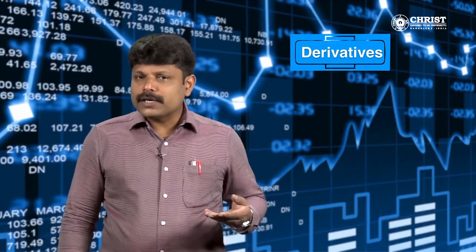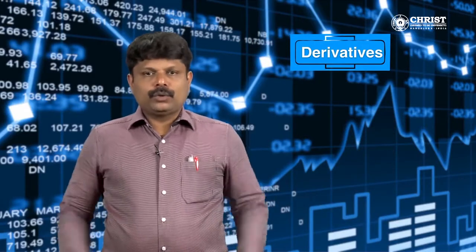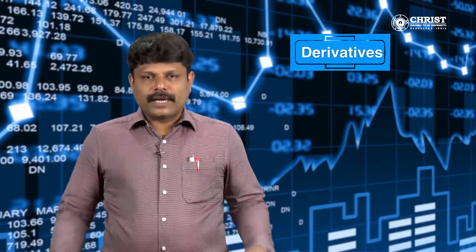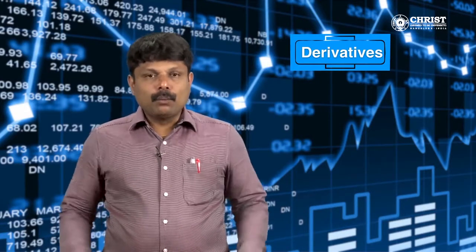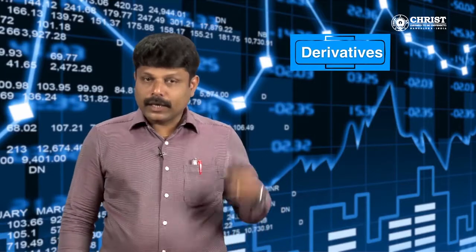Then who participates in the derivative market? Those who are involved in the derivative market can be classified based on their motives. First, hedgers. They are risk averse. Traders in stock markets aim at the derivative market to secure their investment portfolio against market risk and price movements.